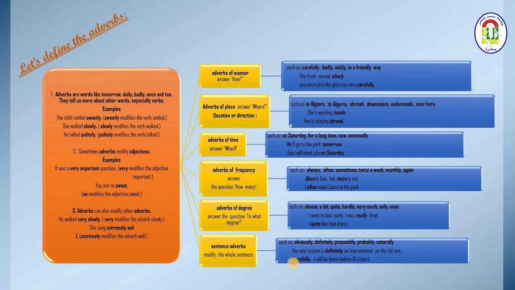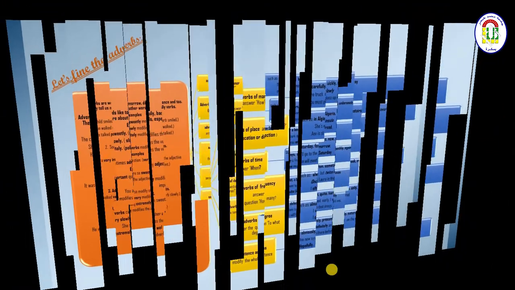Hopefully, I will be there before 10 o'clock. So here I'm precise. Hopefully. I may say unfortunately, fortunately, and so on. Most of the time we find them at the beginning or at the end, and sometimes in the middle, like the case of the first example. So let's move to the next slide, my dear students.